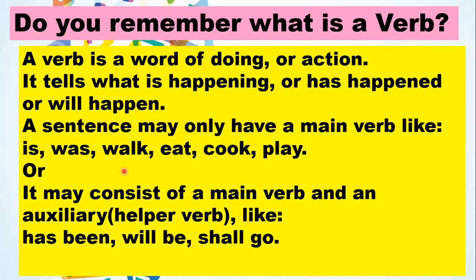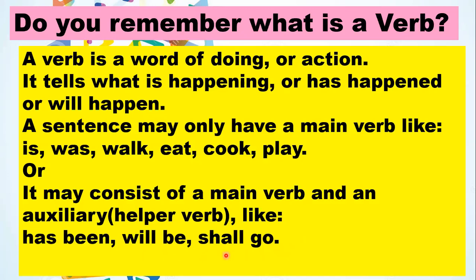The other condition is that a sentence may consist of a main verb and an auxiliary. What is an auxiliary? A helper verb like has been, will be, shall, go. The verb here is go, but shall is the auxiliary because it is a helping verb.